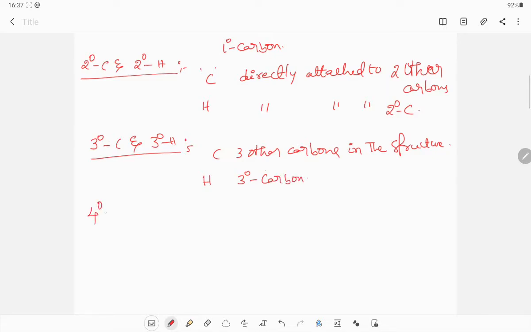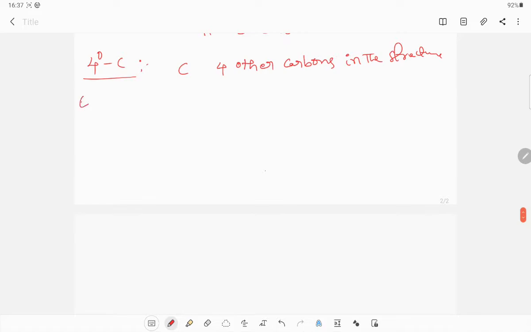Now the last discussion is quaternary carbon. Quaternary carbon means carbon which is directly attached to four other carbon atoms in the structure. Now I am taking examples. We practice 5 to 6 examples, then you can understand easily.